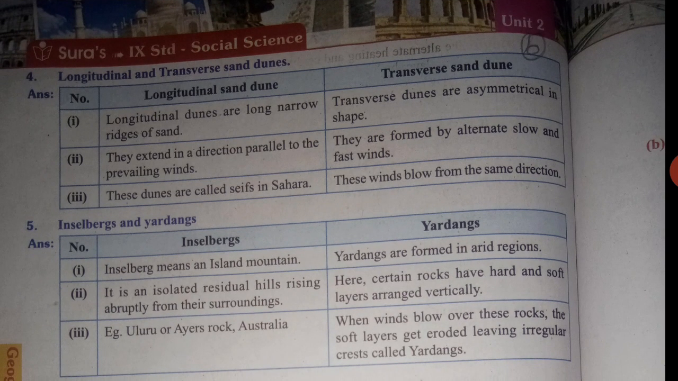Fourth question, longitudinal and transverse sand dunes. Longitudinal dunes are long, narrow ridges of sand. Transverse dunes are asymmetrical in shape. They extend in a direction parallel to the prevailing winds. They are formed by alternate slow and fast winds. Longitudinal sand dunes are called seif in the Sahara. And for transverse sand dunes, winds blow from the same direction.